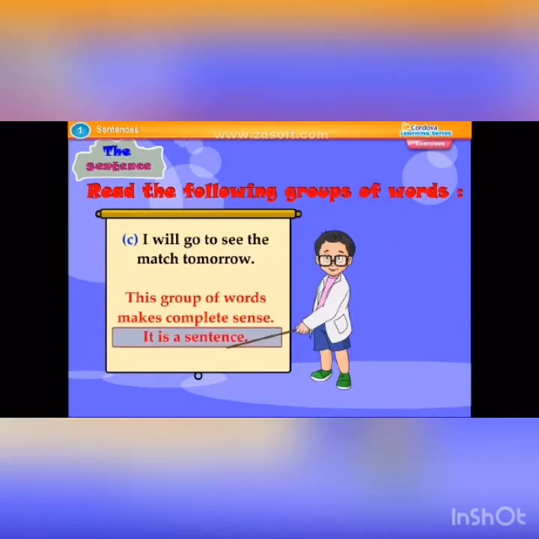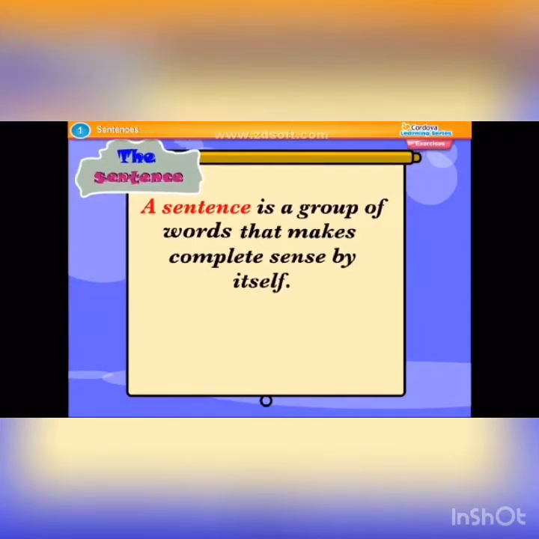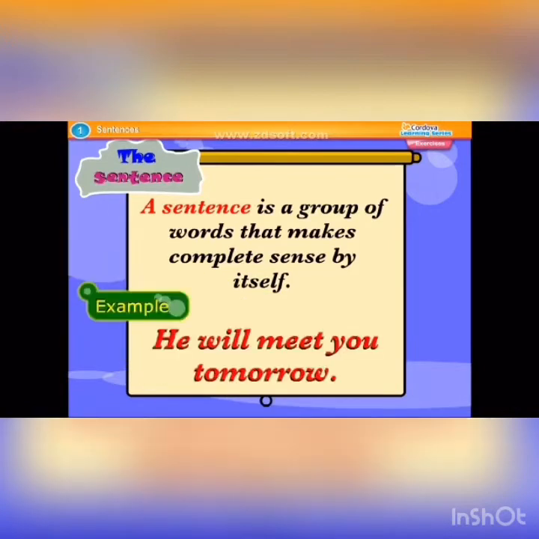It is a sentence. A sentence is a group of words that makes complete sense by itself. Example: He will meet you tomorrow.